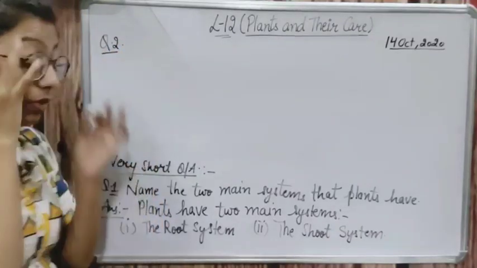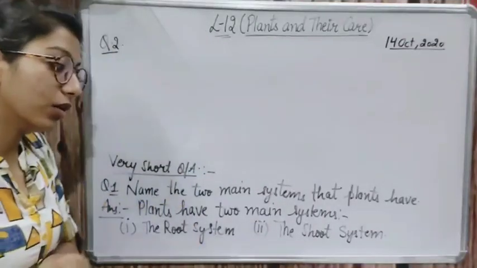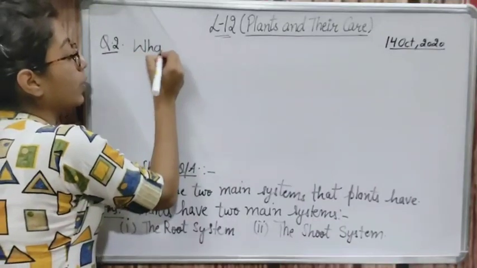Okay, so question number 2 is, what type of roots does a wheat plant have?